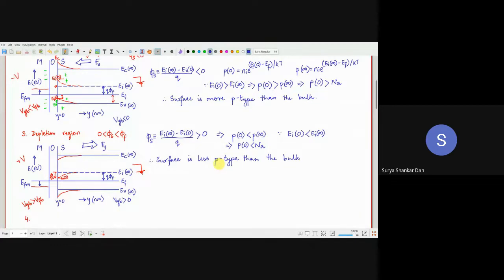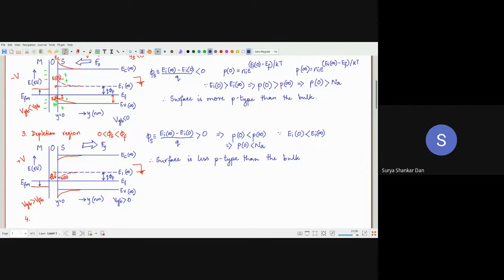In very simple layman terms, if you are applying a plus V voltage on the metal terminal, you are simply driving the holes away from the surface. You are simply throwing the holes away from the surface. The holes will be accumulating more and more towards the bulk.